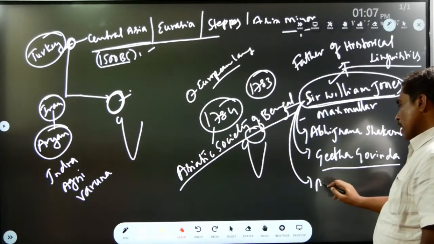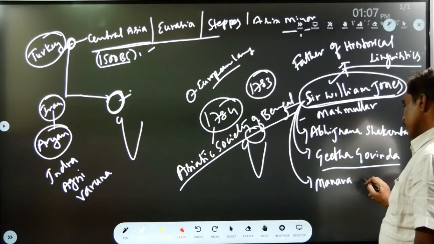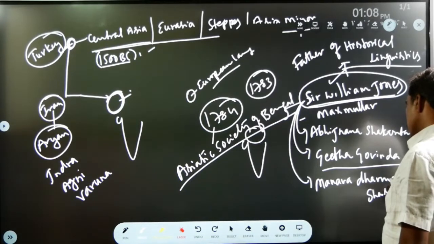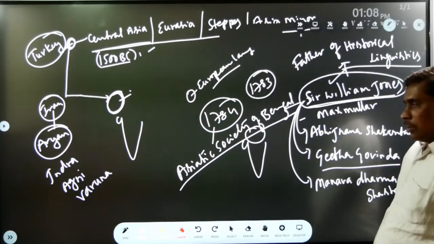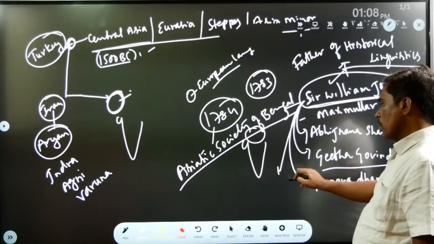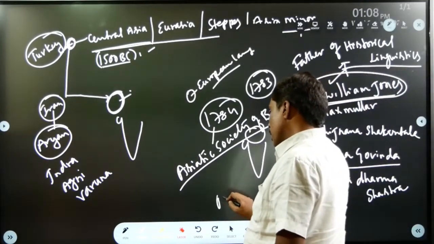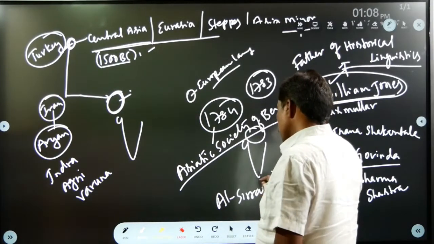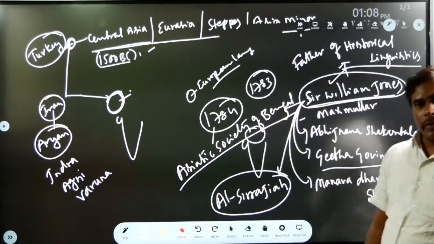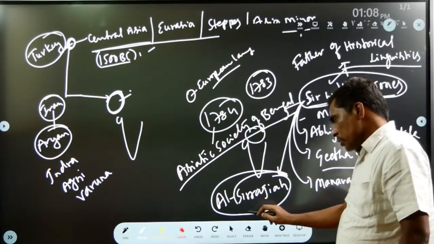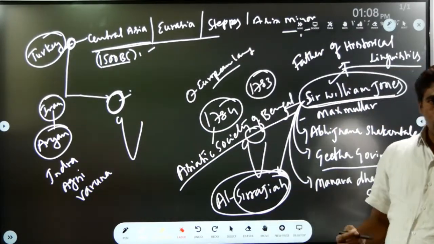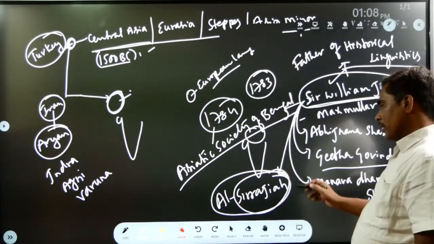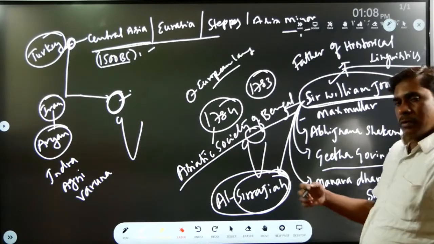He translated Manava Dharma Shastra, also known as Manusmriti, into English. And he also translated one Persian book called Al Sirajia into English. This Al Sirajia was written in the medieval period by Sirajia, a book related to the Mohammedan law of inheritance.